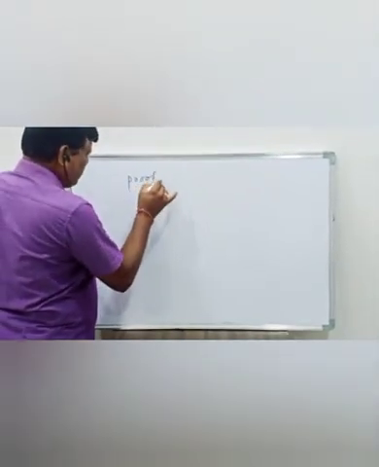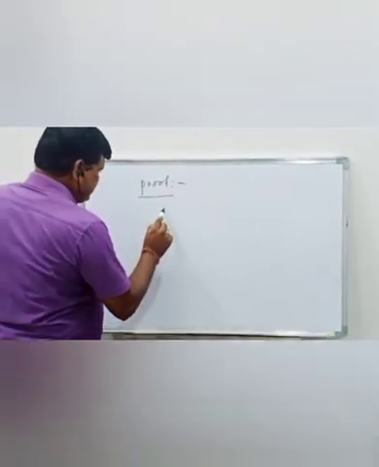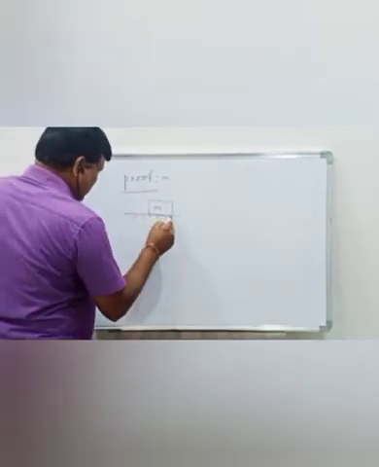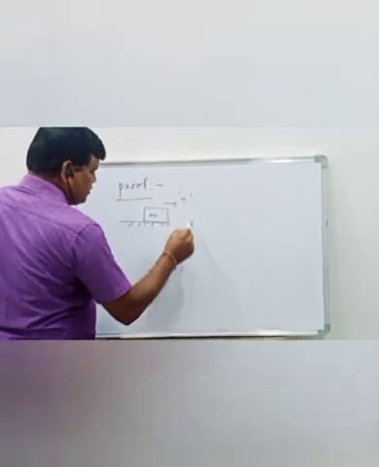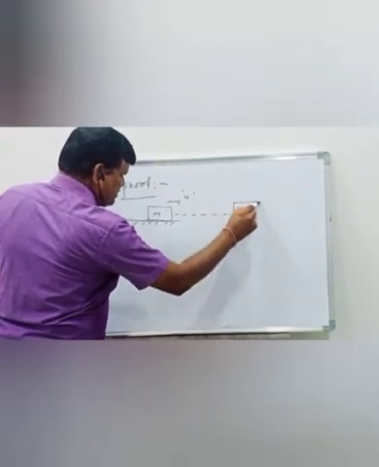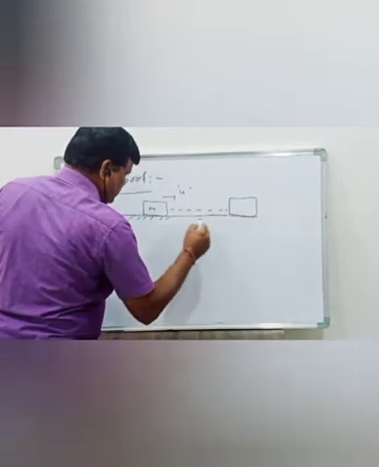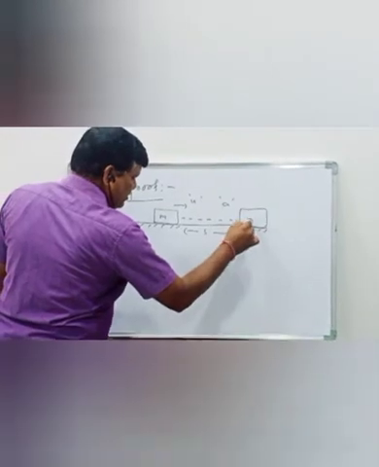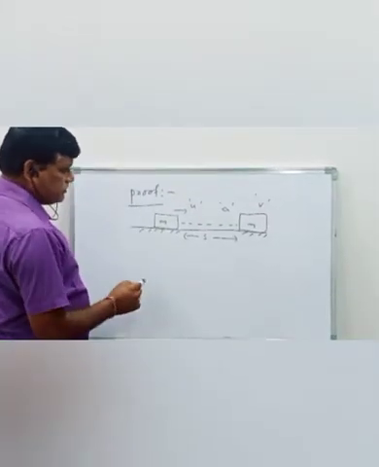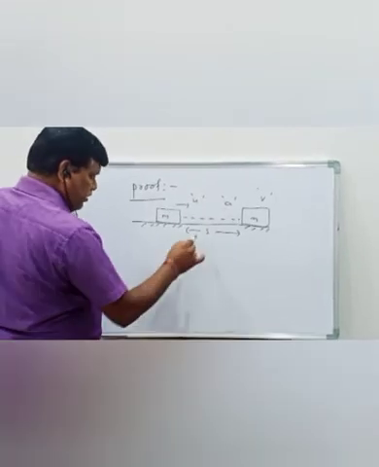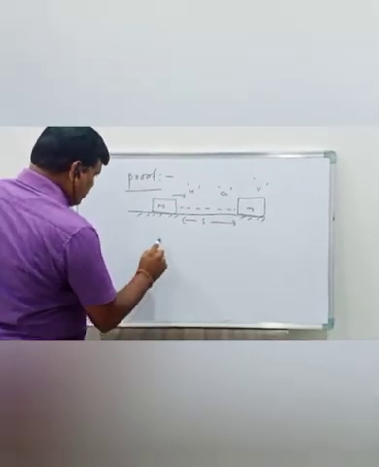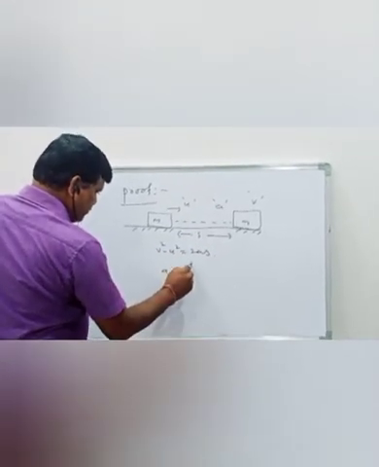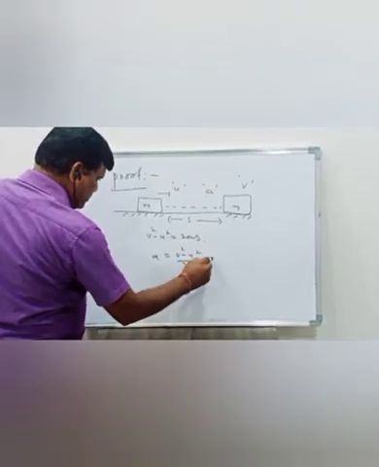Proof. Let us consider a block of mass m moving with an initial velocity u, then it displaces through the displacement s with a uniform acceleration a, then it reaches the final velocity v after the displacement s. We know that v square minus u square is equal to 2as, so a is equal to v square minus u square by 2s, equation 1.